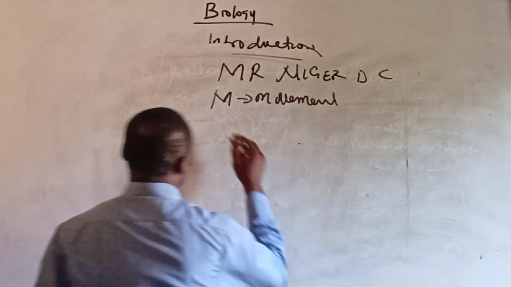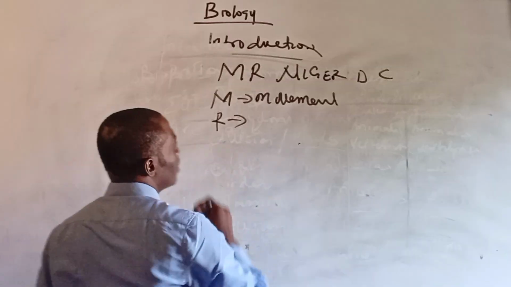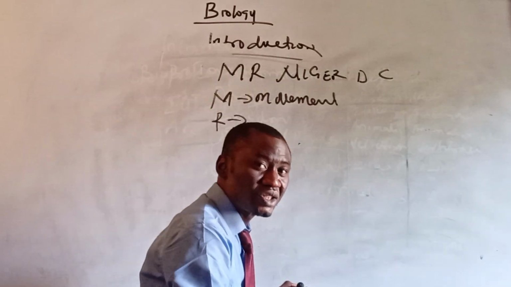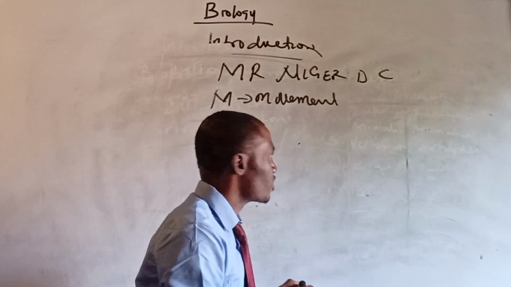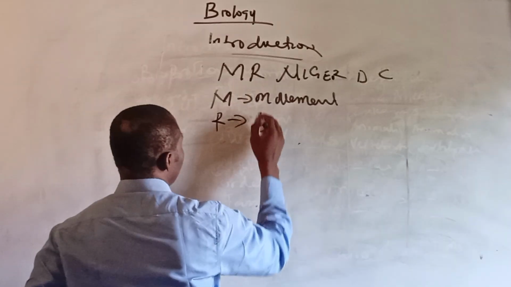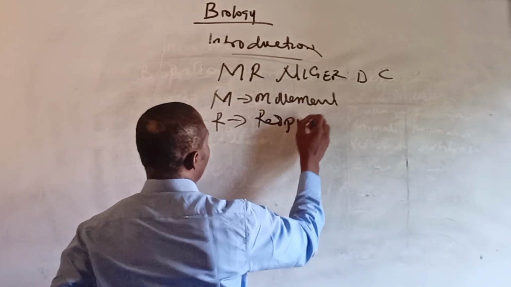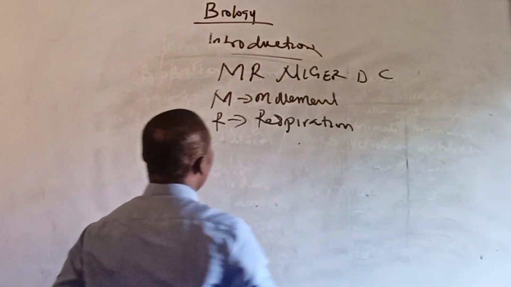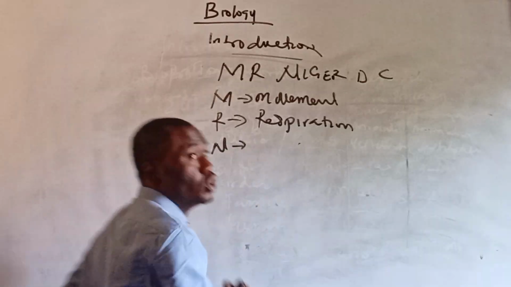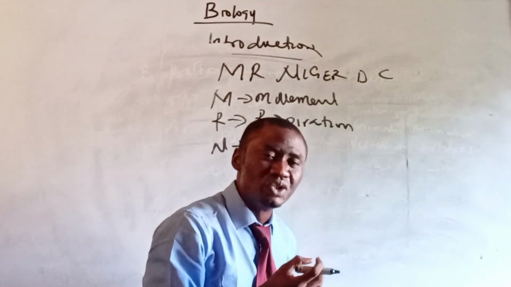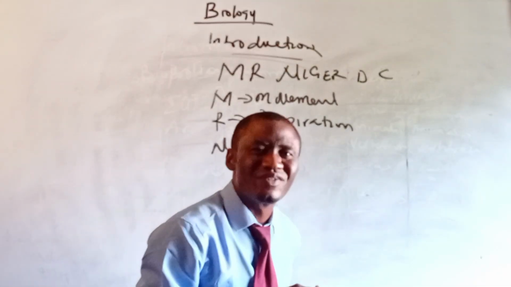Movement. Now we have respiration. Respiration first. Now we have N. Nutrition, food. But remember to fast. Fasting is good for you.